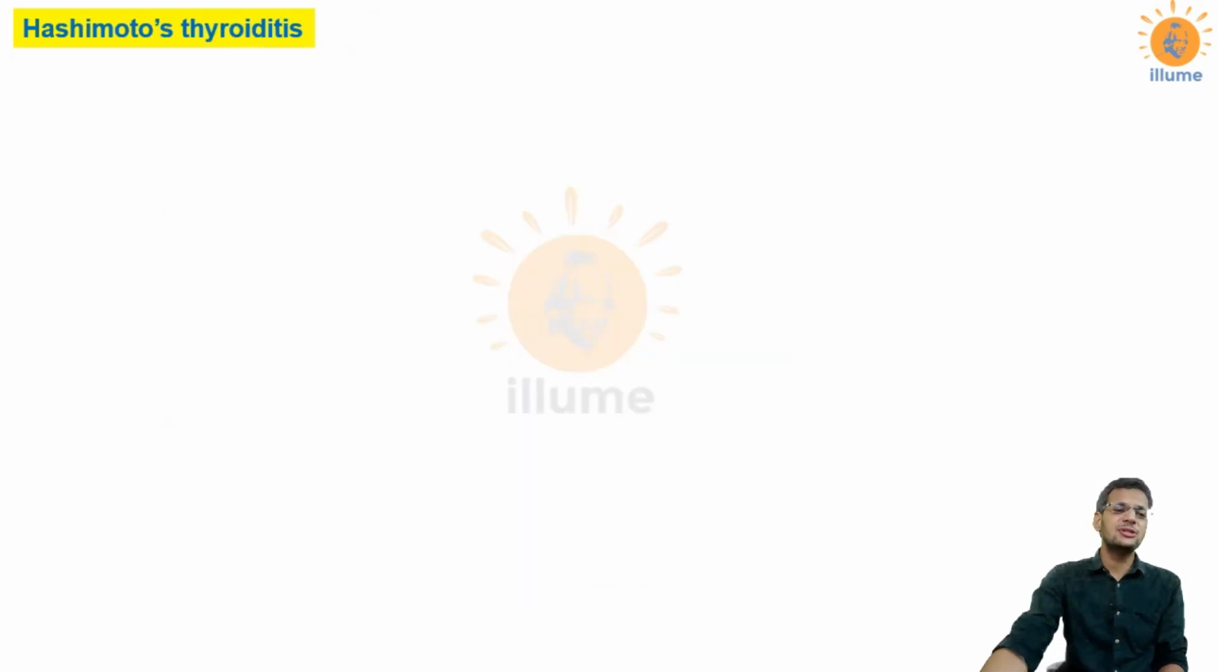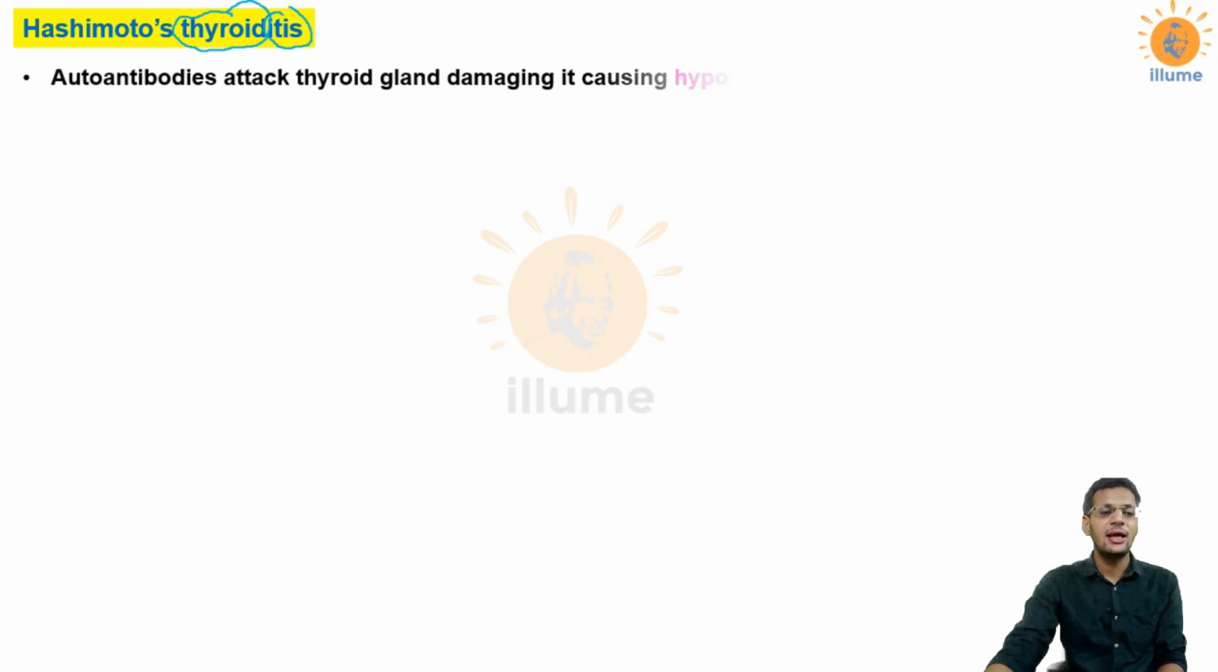Next is Hashimoto's thyroiditis. Itis once again is the word which means inflammation, and in this case this is the inflammation of an organ or a gland called the thyroid. That means this is the inflammation of the thyroid, called Hashimoto's thyroiditis. In this case the autoantibodies directly attack the thyroid gland, which causes its destruction, and due to damage of the thyroid, the concentration of thyroid hormones, that is T3 and T4 hormones, reduces. What are thyroid hormones? These are basically T3 and T4 hormones. So your T3 and T4 hormone levels reduce in the blood, which is called hypothyroidism.